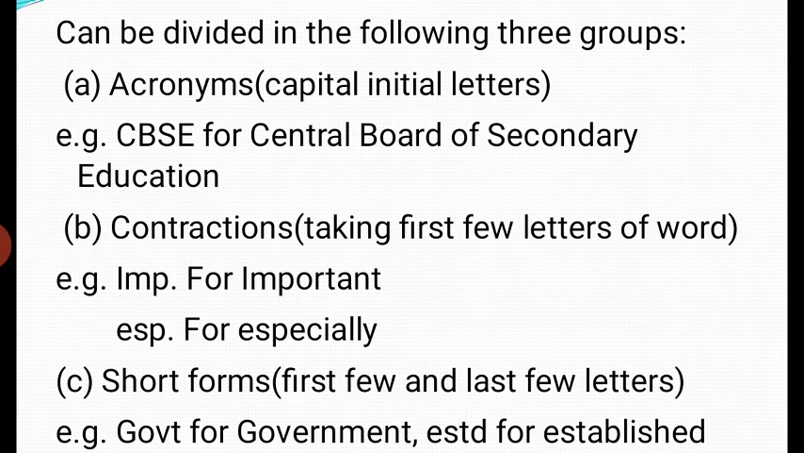Then the third one is making short forms. We can make short forms of long words. Like if a word is long, it has many spellings, so we simply take first few letters and last few letters of the word. For example, GOVT. We have taken GOV, first three letters, and T is the last letter. That is GOVT. It makes government. ESTD is established. Now dear students, this is how we can abbreviate the words.